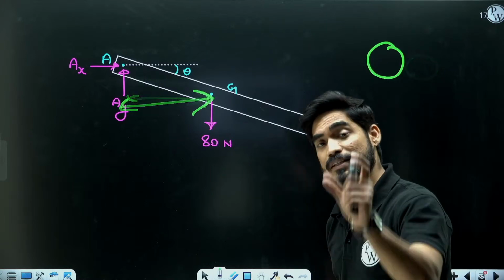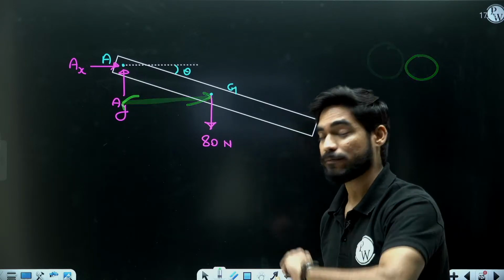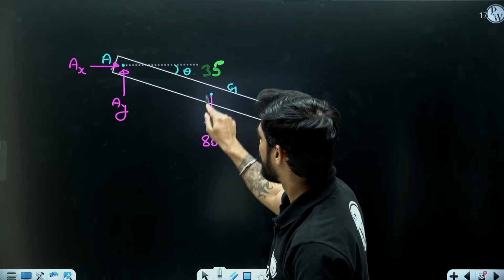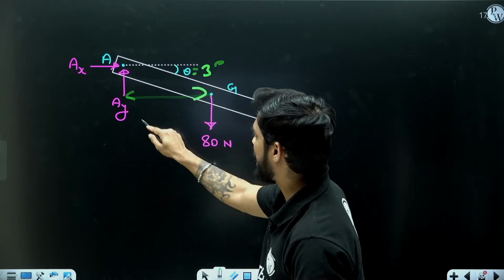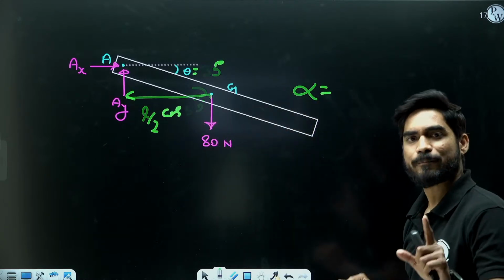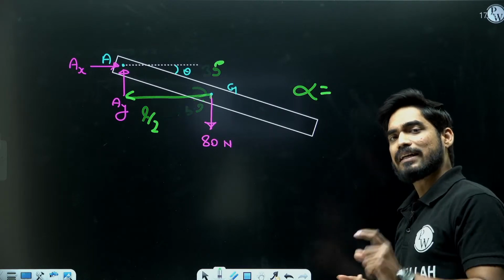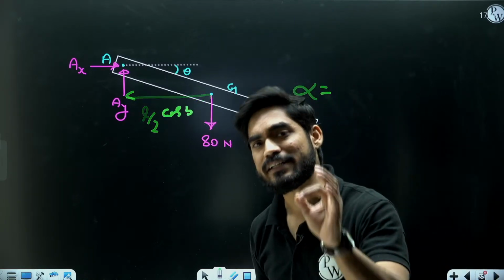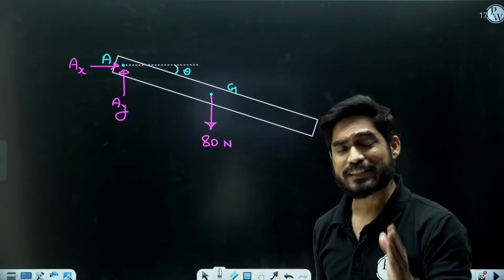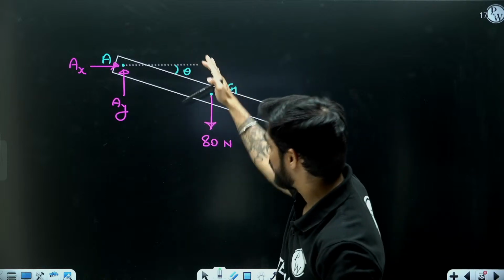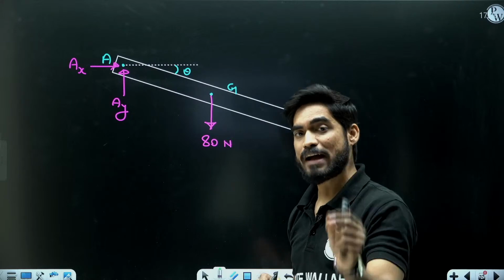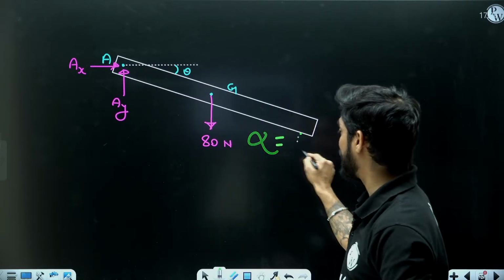Now here comes the very important part of the solution. A lot of people make a mistake. They write theta equals 30 degree and they consider the distance L by 2 cos 30, and then they get a constant value of alpha. That alpha is the instantaneous acceleration. Alpha is a function of theta. It will always change with respect to theta. So you don't have to find the instantaneous acceleration. You have to find the equation of alpha in terms of theta.